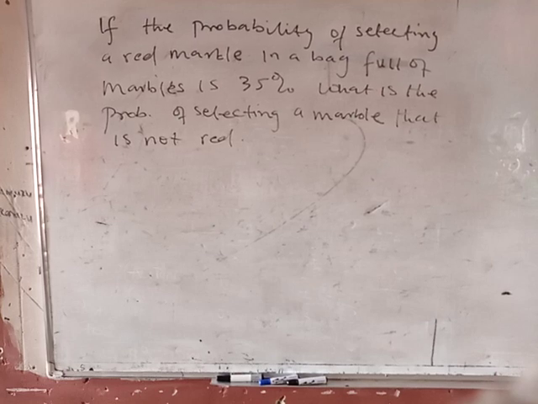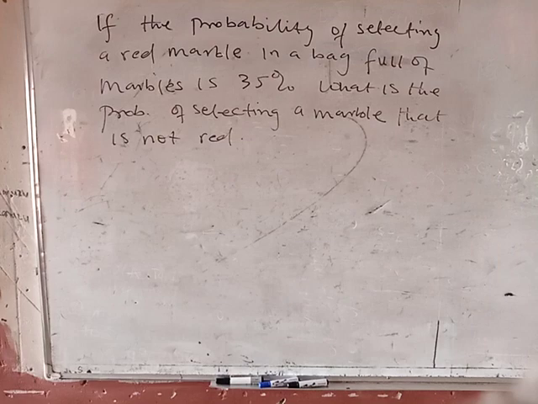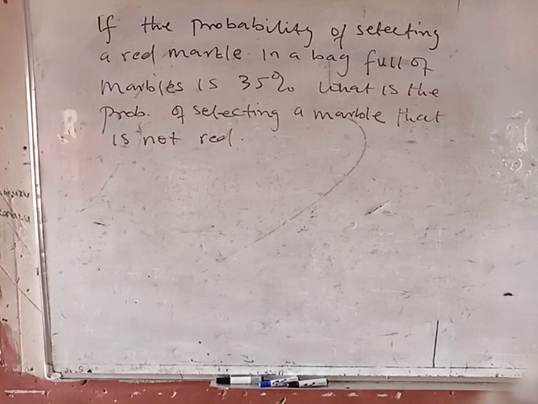This is simply a complement kind of probability. What we have to do is first find the probability of red. They already said the probability of selecting a red marble is 35%, so it simply means 35 divided by 100.